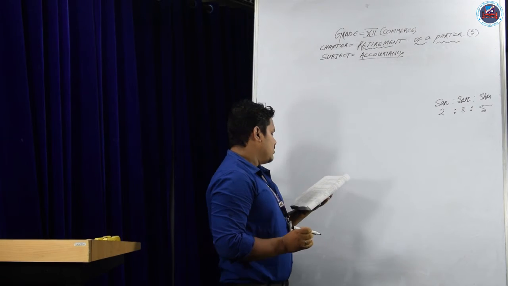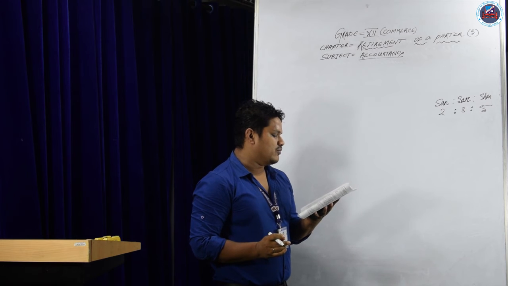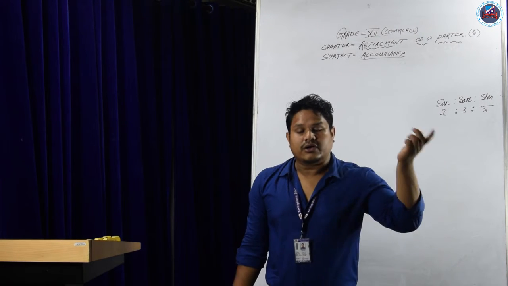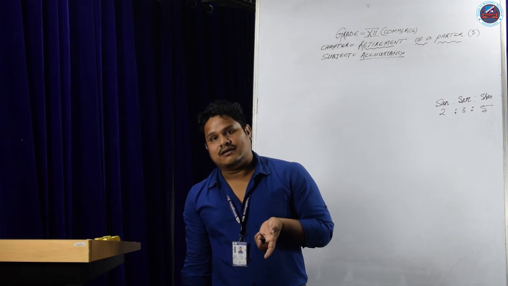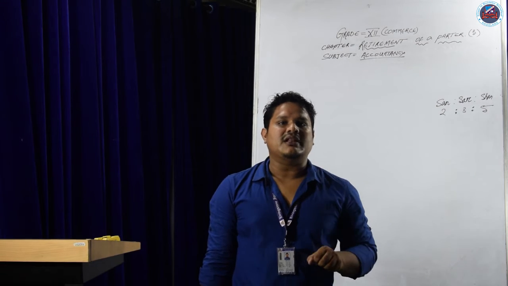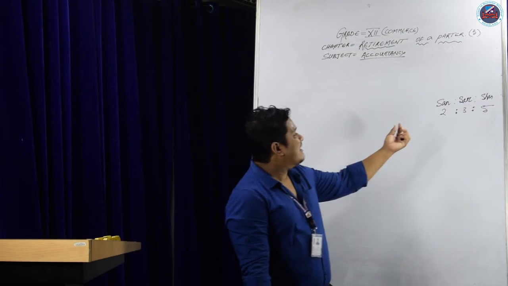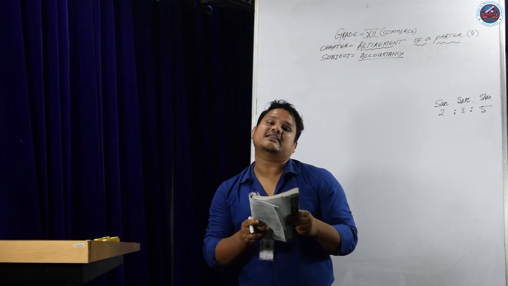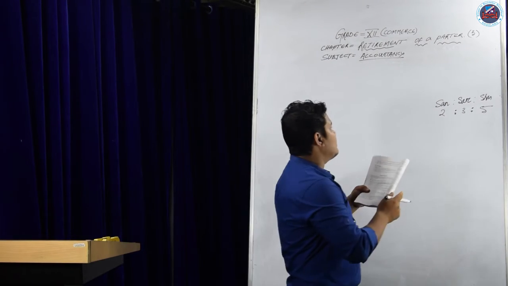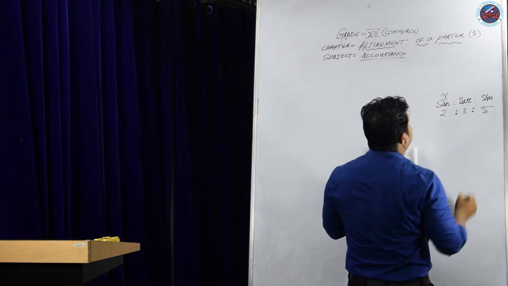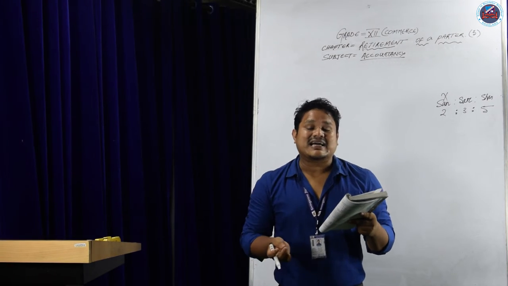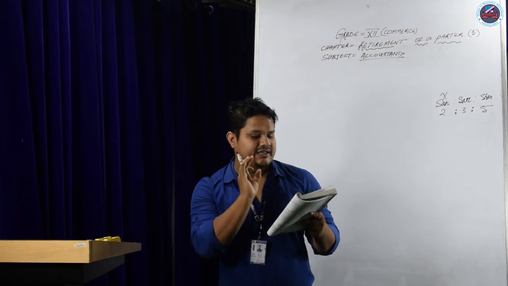So goodwill is appearing in the books at a value of 60,000. That is the last year's goodwill already appearing on the liability side. So this goodwill will be taken by the old partners first. After that, Sangeeta retires.